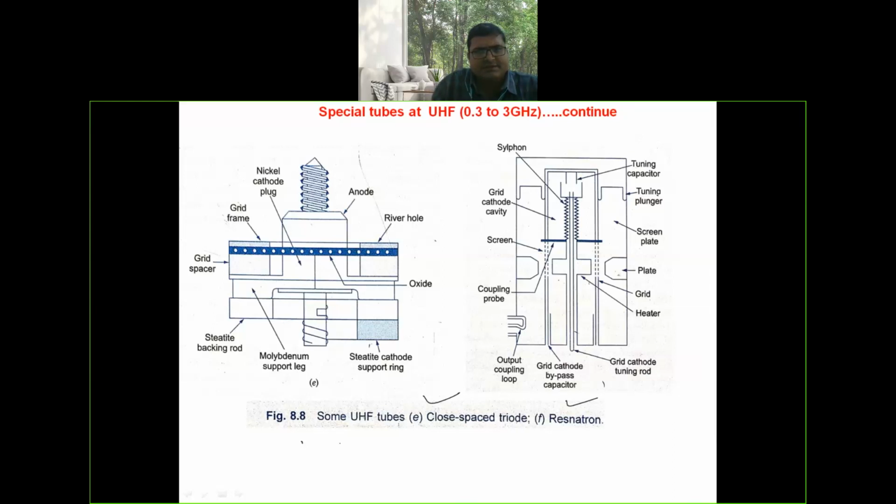The conventional devices can be used up to some 100 megahertz, up to a few megahertz, and the UHF tubes can be used at UHF frequency only. These tubes have some drawbacks. To overcome the drawbacks of conventional tubes and UHF tubes at microwave frequency, it is better to use microwave tubes.